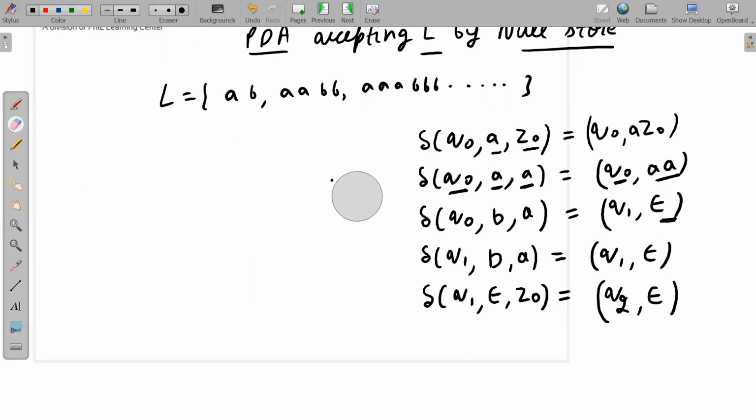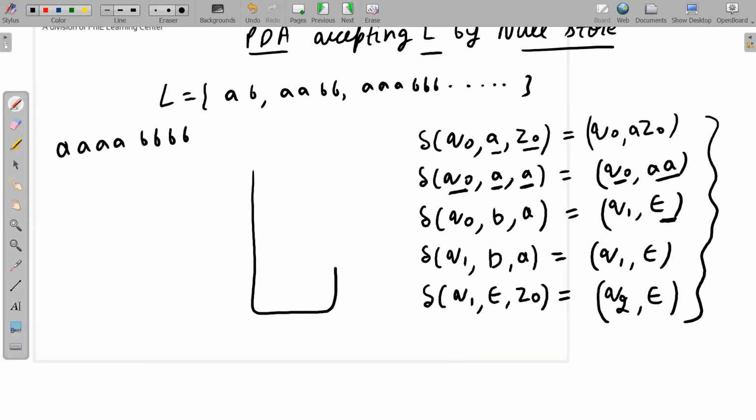See here, these are the moves, and let me show you whether these moves are functioning correctly or not. So let me put 4 A's and 4 B's. This is our stack. Initially we have Z0, and here we have Q0. So what will the first move be? We are at Q0, we read A from the tape and Z0 from the stack. We will say Q0, A, Z0, Q0, A, Z0.